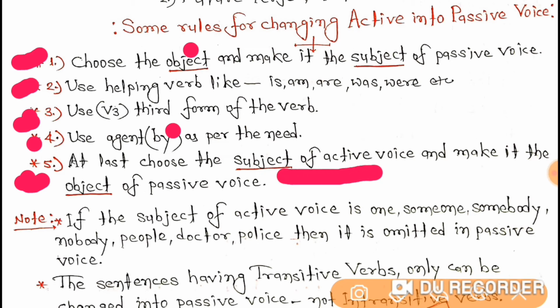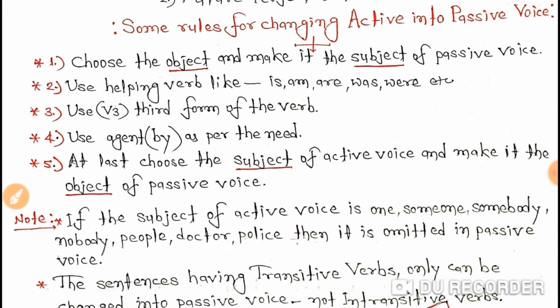This means you have to choose the subject of active voice and make it the object of passive voice. So students, these are the 5 steps that you have to follow one by one.